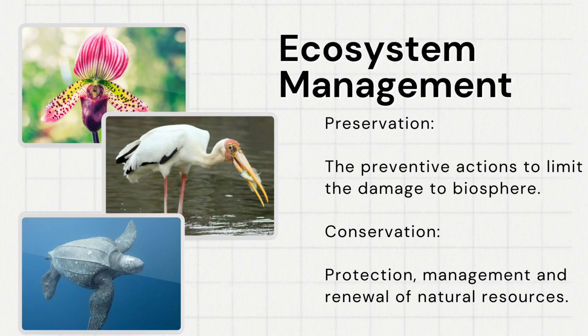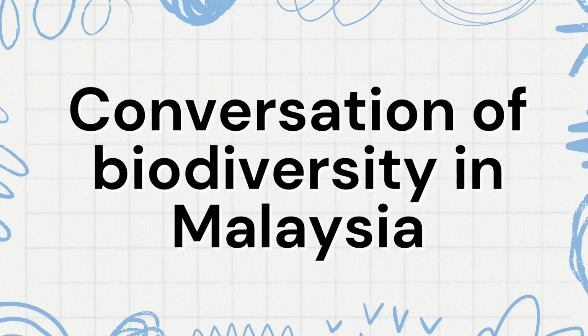In this subtopic also, we need to know the meaning of preservation and conservation. Preservation means the preventive action to limit the damage to the biosphere, while conservation means the protection, management, and renewal of natural resources. Now, the last thing we need to learn in this topic is about conservation of biodiversity in Malaysia. This kind of conservation is divided into two, which are in situ conservation and ex situ conservation.